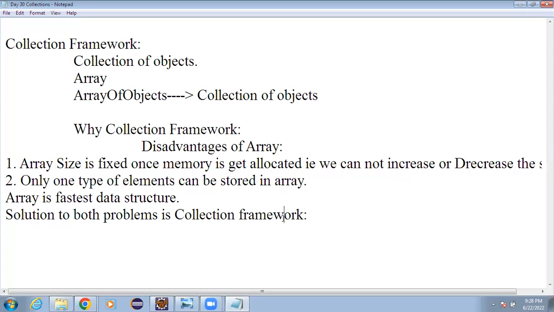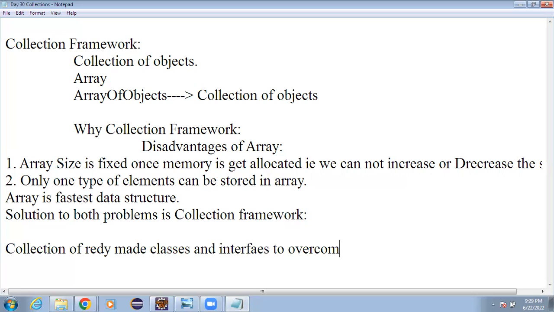Because this collection framework has a collection of ready-made classes and interfaces, already defined, to overcome the drawbacks of array.